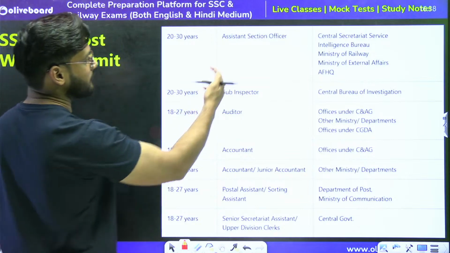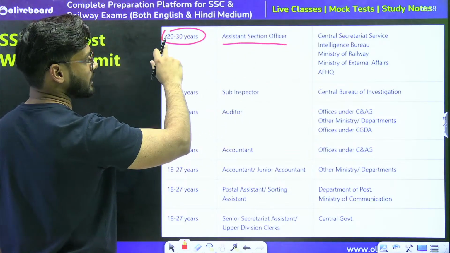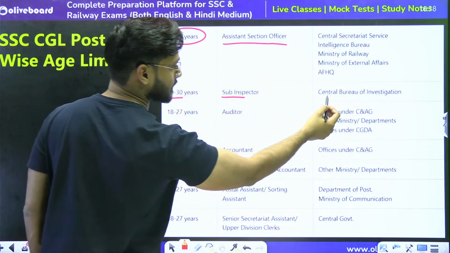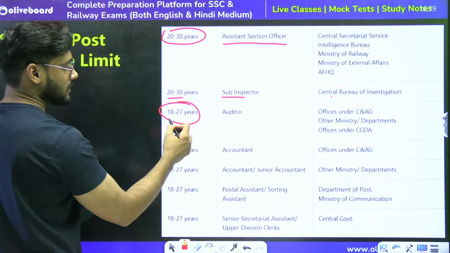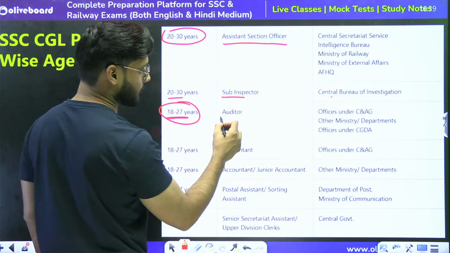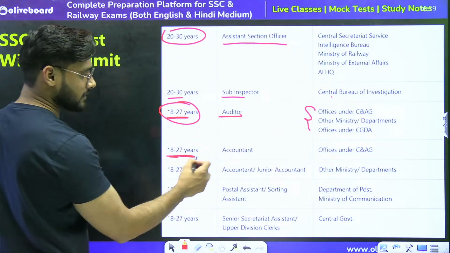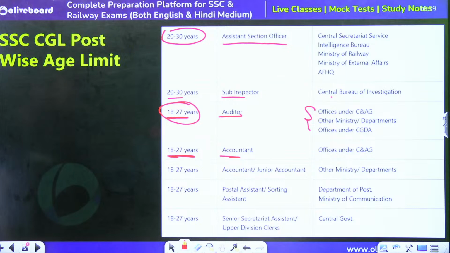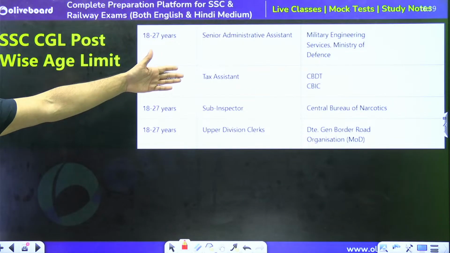Then we have the ASO post, assistant section officer, with an age limit of 20 to 30, minimum 20, maximum 30. Sub inspector, 20 to 30, under the CBI. Then 18 to 27 is the age limit for the auditor post, which comes under these three departments. 18 to 27 for the accountant, which comes under this post, and so on. These are some other posts which we can target.